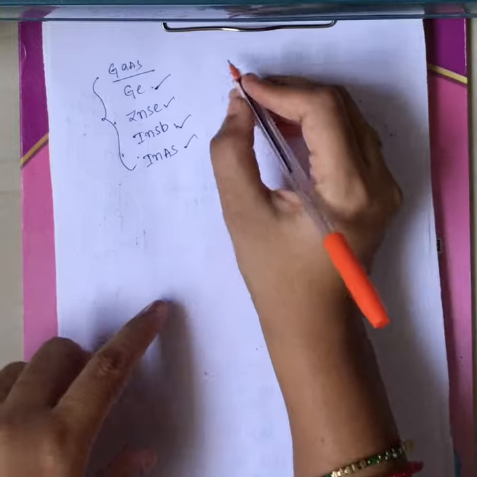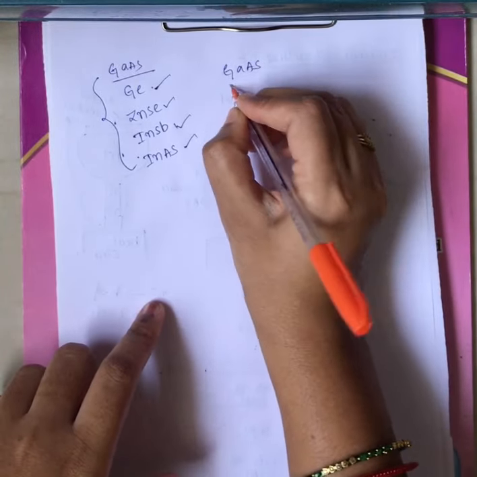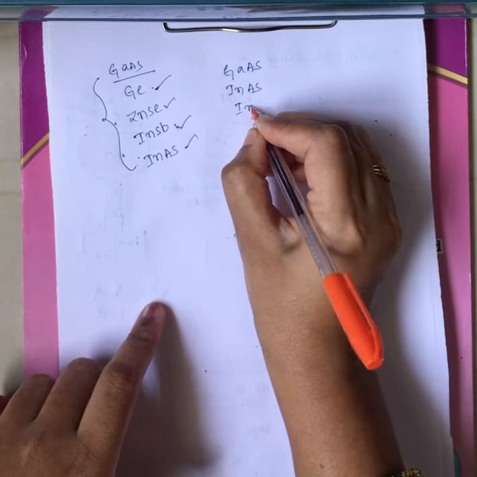Each material has a cutoff range of frequency of operation, and only at that particular frequency of operation can you use that material. Among these materials, you have gallium arsenide (GaAs), indium arsenide (InAs), and indium antimonide (InSb).